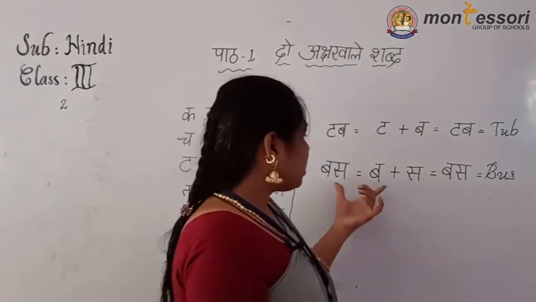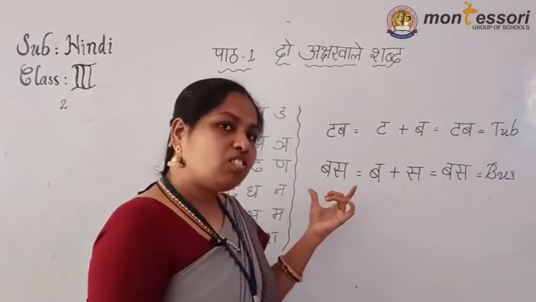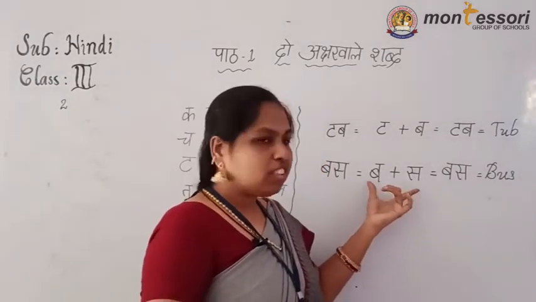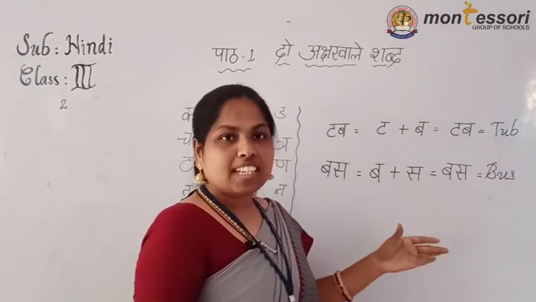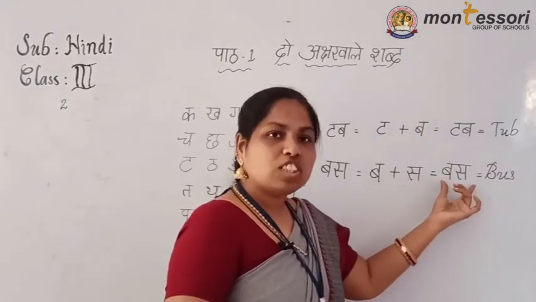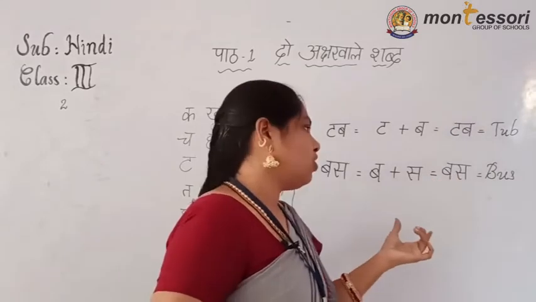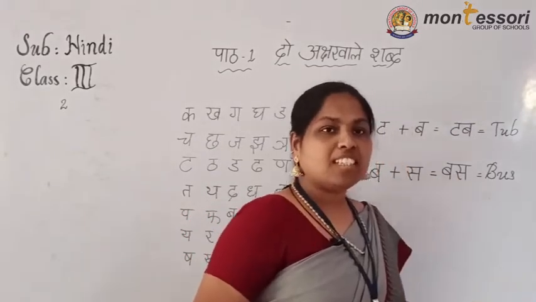In this one, first what do we do? First we saw the word. After that we separated which letters are hidden in that one. Then afterwards we join that word, and what is the particular word, knowing the meaning in English.